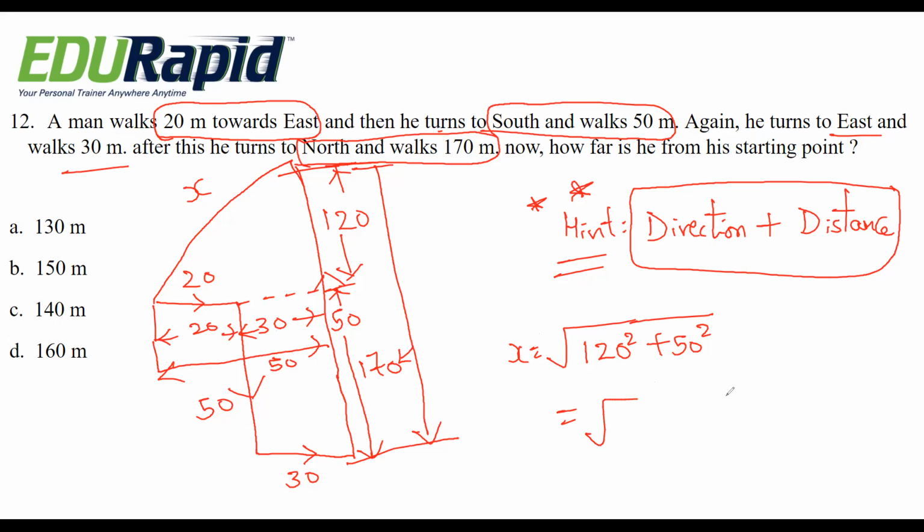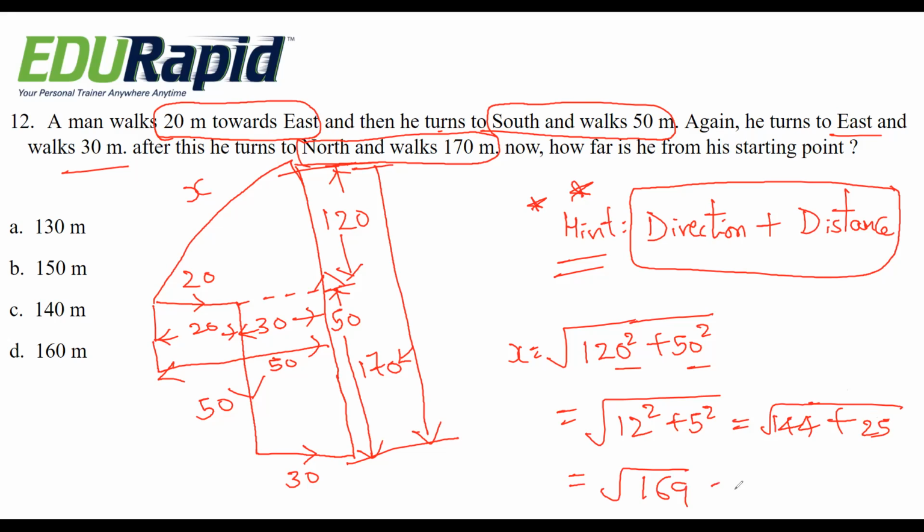So you just remove these zeros, add later, just add 12 square plus 5 square. 12 square is 144, 5 square is 25, it becomes 169, that is 13, and now add 0, it becomes 130.